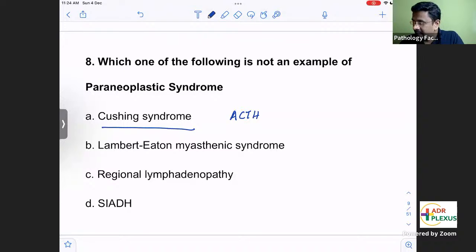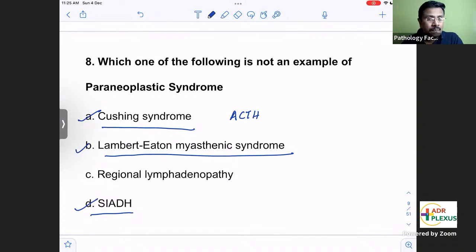And Lambert-Eaton myasthenic syndrome is actually also a paraneoplastic syndrome. In small cell carcinoma you get it because of immune mechanisms, not due to the direct effect of the cancer. Some small cell carcinomas will liberate ADH, antidiuretic hormone. When excess ADH is produced in the body, the patient may have SIADH, syndrome of inappropriate ADH secretion. This also is not due to the direct effect of the cancer. So A, B, C, D are all due to paraneoplastic syndrome.